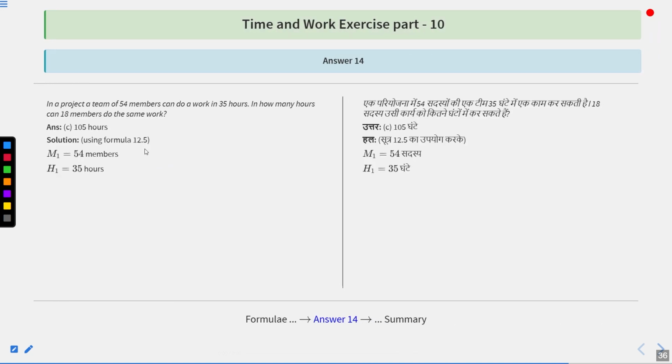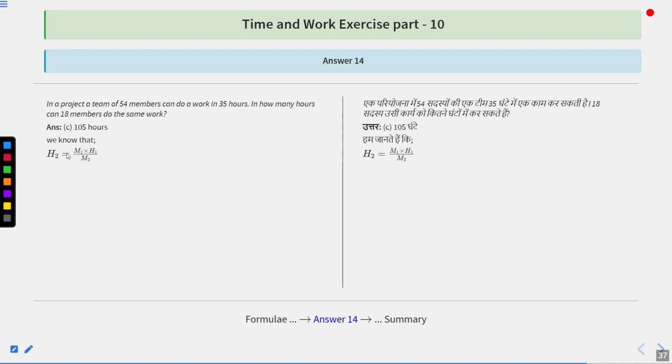Now, using formula 12.5, M1 was 54 because 54 members were there. H1 is 35 because they can do a work in how many hours? 35 hours. M2 is 18 because we have to find how many hours will be taken by 18 members. So M2 is 18 and H2 we have to find. So using the formula, that is M1 H1 equal to M2 H2.